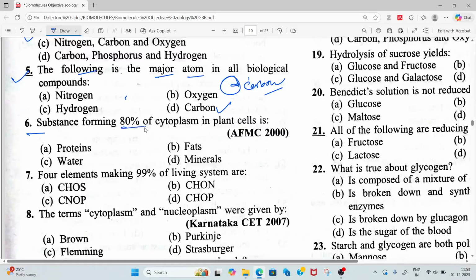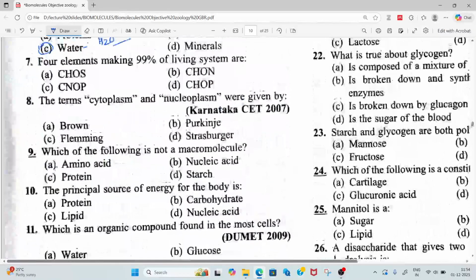Substance forming 80% of cytoplasm in plant cells is option A protein, option B fat, option C water, option D mineral. So the correct answer for this question will be option C, water. Water will be the correct answer for this question. Let's move to the next question.